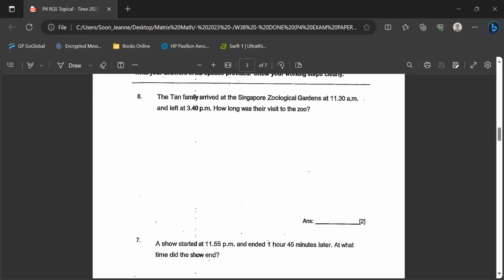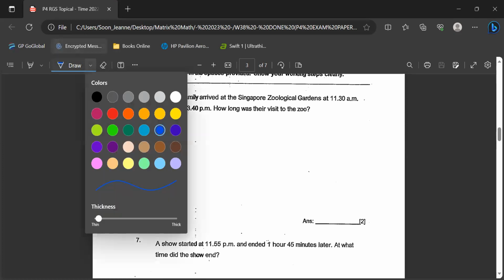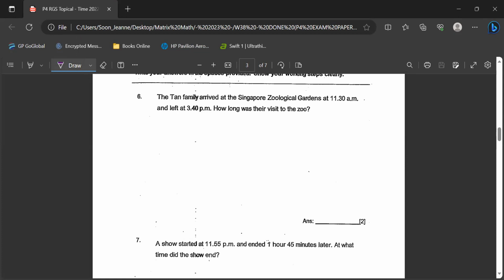Question 6 says, the Tan family arrived at Singapore Zoological Garden at 11:30 a.m. and left at 3:40 p.m. How long was their visit to the zoo? For time, we always use a timeline to calculate. The arrival time is 11:30 a.m. and the departure is 3:40, so we need to calculate the duration between these two. So I'm going to draw a timeline.